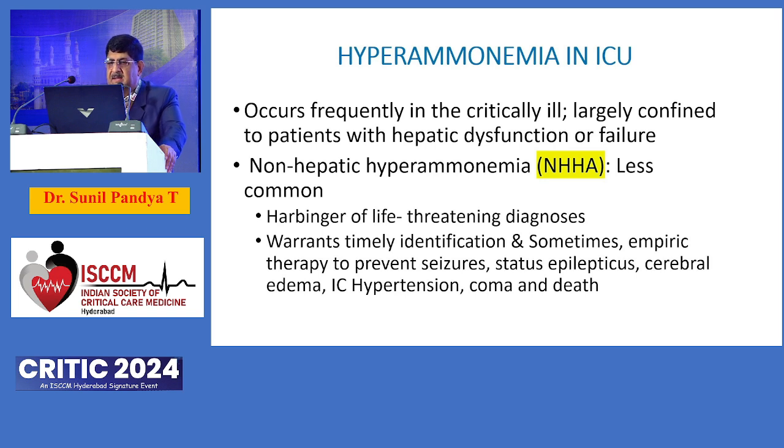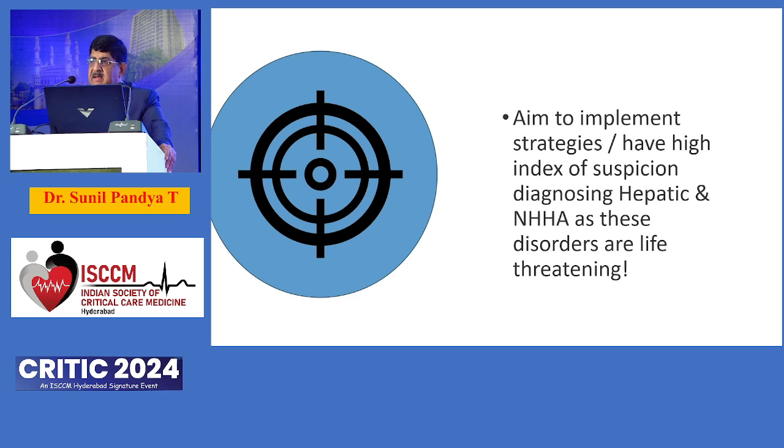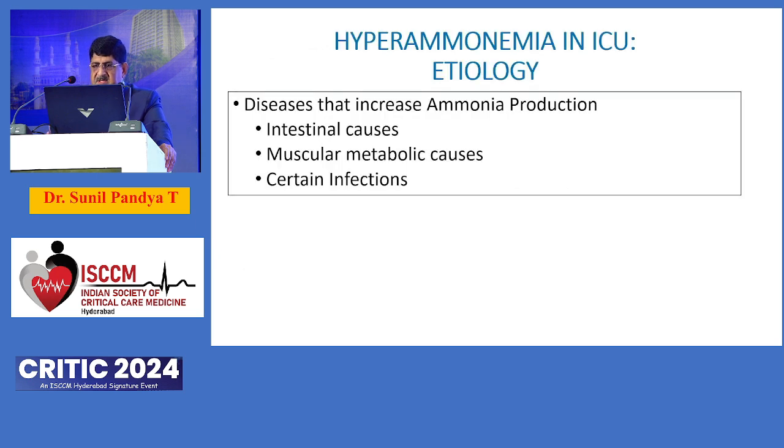And importantly, it can occur in critically ill patients. Most of the ICU patients have some sort of neurological imbalance. And importantly, as intensivists, we need to know the causes, both hepatic as well as non-hepatic, so that we can give targeted therapy, because if left untreated, it can endanger the patient's life. So the aim of my talk is to discuss the different causes, the sources, and appropriate therapy to be targeted so that we can enhance patient outcome.